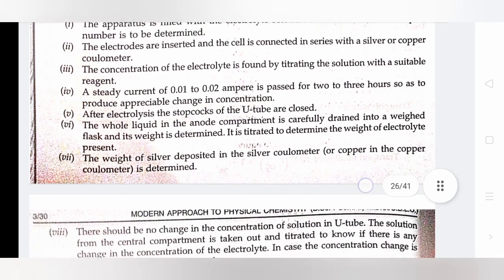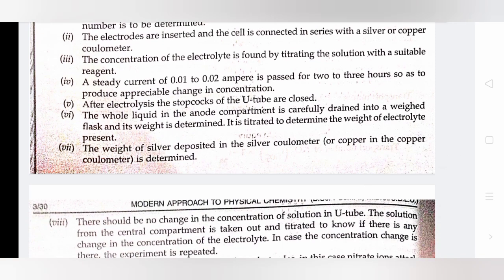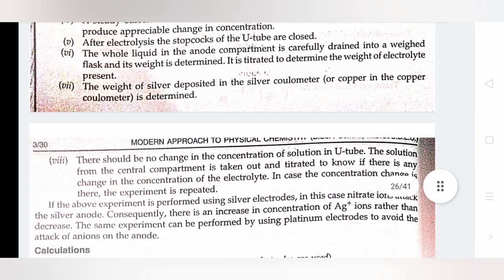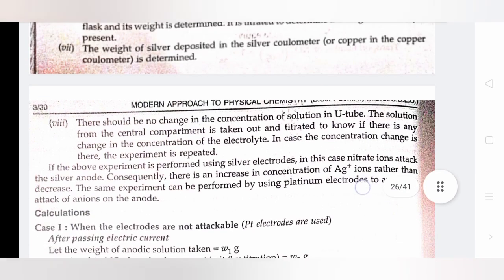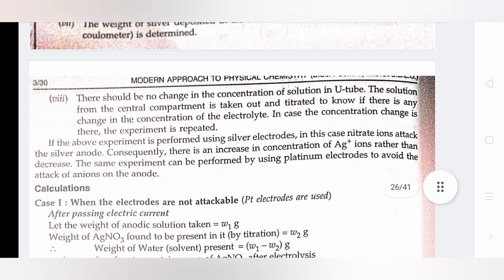Fifth, the whole liquid in the anode compartment is carefully drained into a weighed flask and its weight is determined. Sixth, it is titrated to determine the weight of electrolyte present. Seventh, the weight of silver deposited in the silver coulometer is determined. Eighth, there should be no change in the concentration of solution in the U-tube.